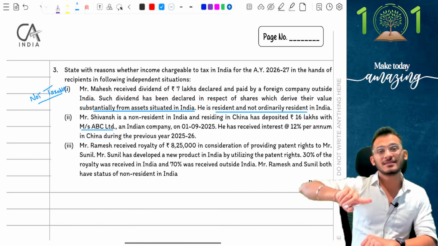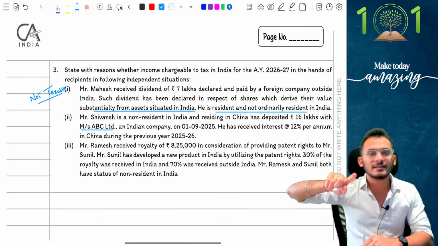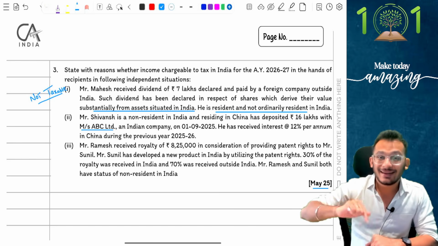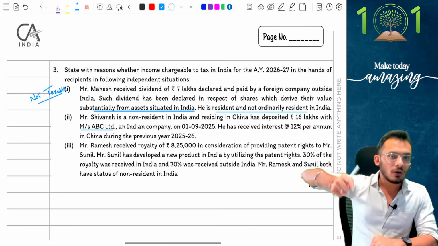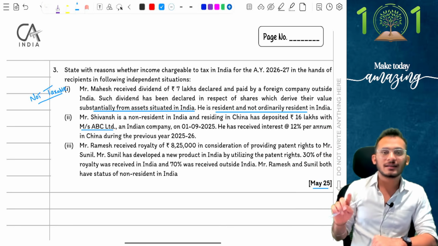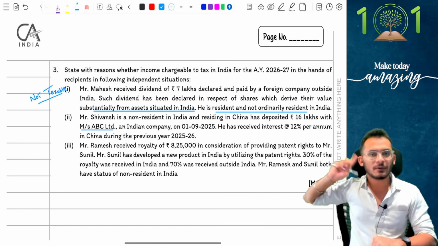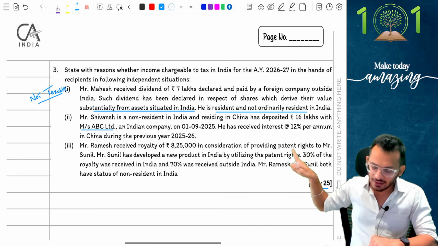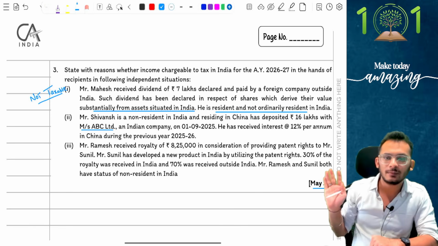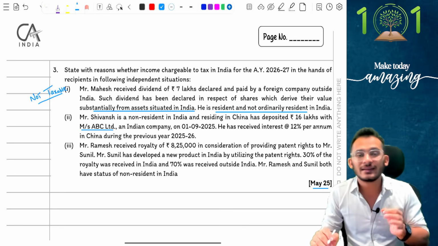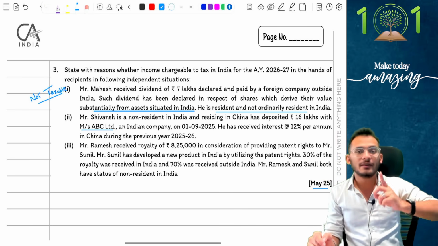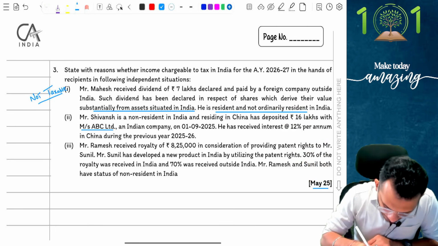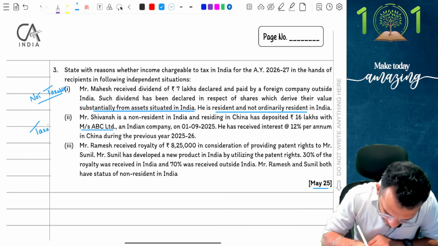The moment a non-resident is receiving interest from India, interest rules say, look from the payer's perspective. The payer here is ABC Limited, an Indian company, which means a resident paying interest to a non-resident will always be taxable in India unless it is confirmed that the money is used for purposes outside India. Look, it says Shivansh deposited 16 lakh rupees with ABC and has received interest at 12% per annum. Nothing has been mentioned. When nothing has been mentioned, it will be assumed that the resident is going to use it for Indian reasons, and then for the non-resident, it will be taxable in India. This answer is taxable. I hope this makes sense to you people.